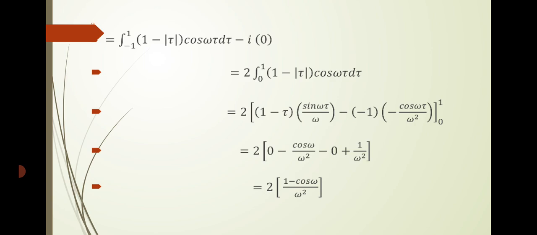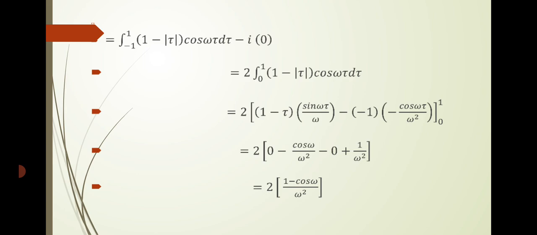Similarly, the first term, cos omega tau, is an even function. In the interval minus infinity to infinity, you can change it to 0 to 1 with a multiplication of 2. As well as modulus of tau, you can change it to tau in the interval 0 to 1. Therefore, the answer is 2 integral 0 to 1 of (1 minus tau) cos omega tau d tau.